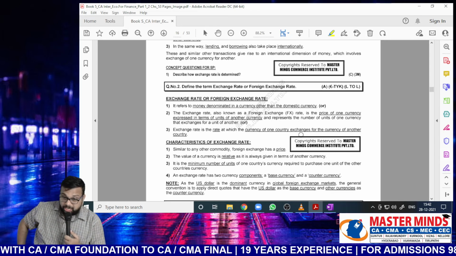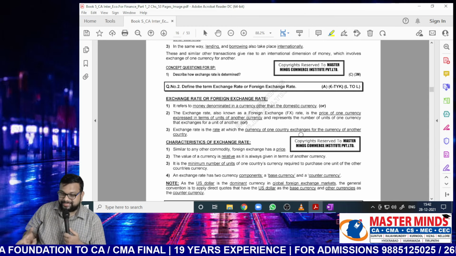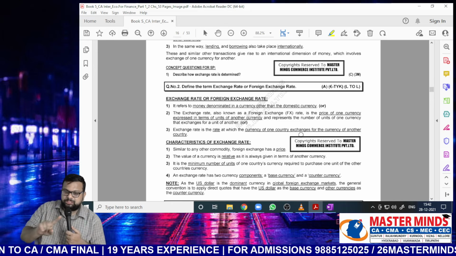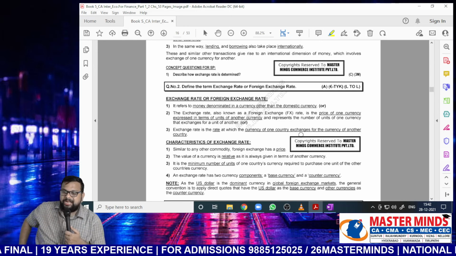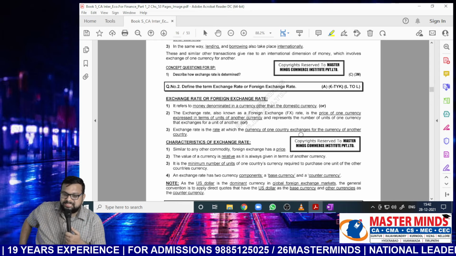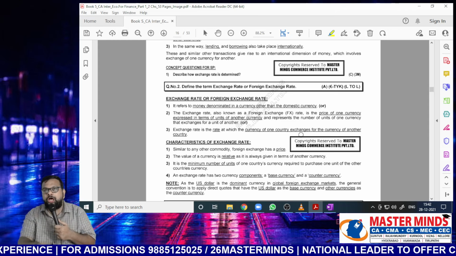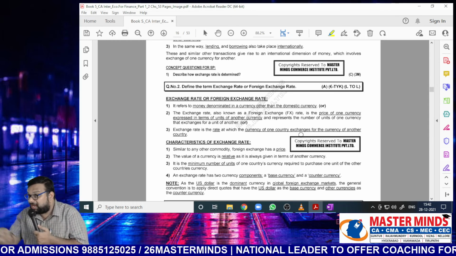The exchange rate, also known as foreign exchange, forex or FX rate, is the price of one currency expressed in terms of units of another currency, and represents the number of units of one currency that are exchanged for 1 unit of another. For example, $1 equals 100 rupees. If you want $1, you have to pay 100 rupees.